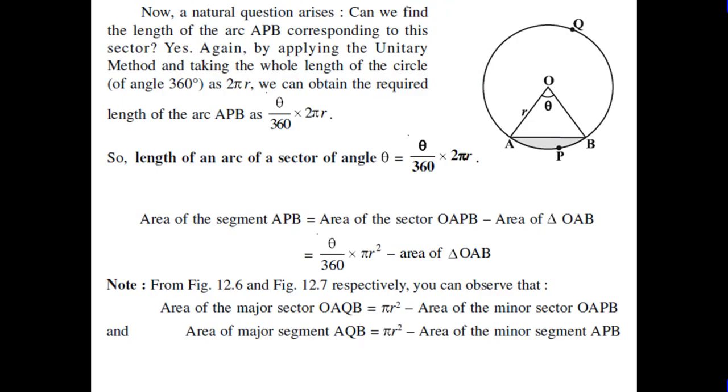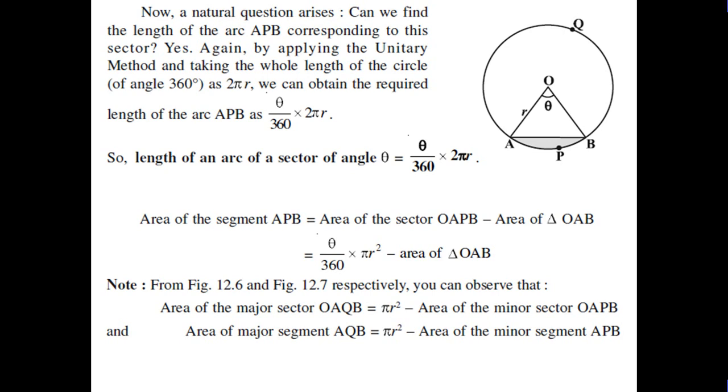So students, now a natural question arises: can we find the length of the arc APB corresponding to this sector? Yes, again by applying the unitary method, taking the whole length of the circle at angle 360 as 2 pi r, we can obtain the required length of the arc APB as 2 pi r theta upon 360. The length of the arc is 2 pi r theta upon 360.